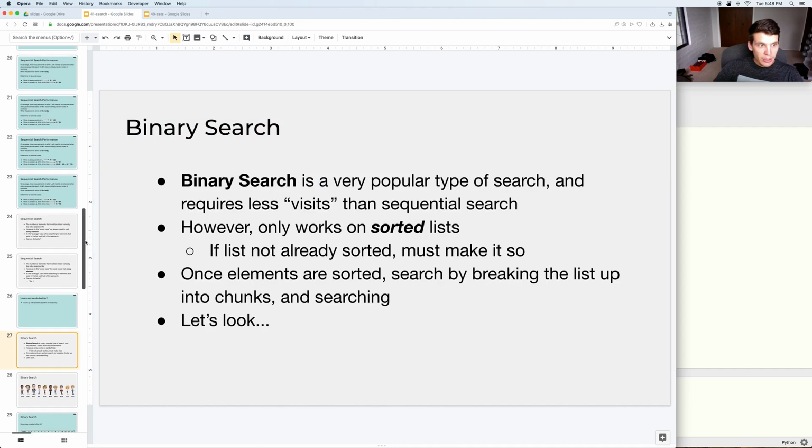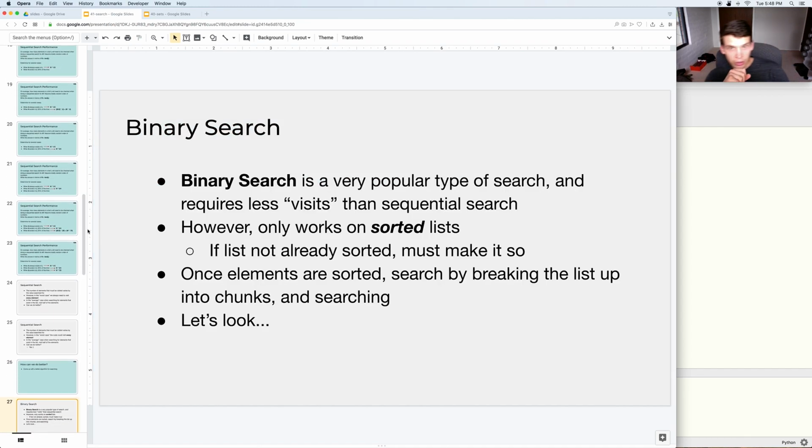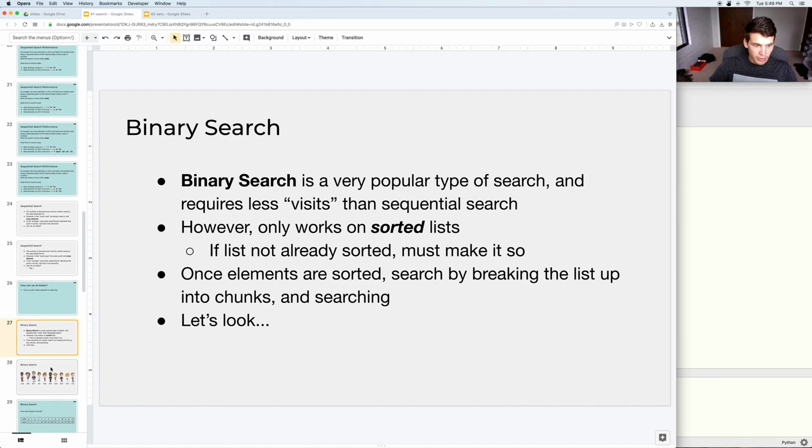All right, well, something that can do better with a caveat is binary search. Binary search can be much more efficient, but in order for it to work properly, it has to assume that the list that it's searching through is already sorted, which sorting can actually be expensive if it's a lot of data. But if you're allowed to assume that, and if it is truly sorted, binary search can be, in many cases, much faster than sequential search. So if your data is sorted, it can be faster.